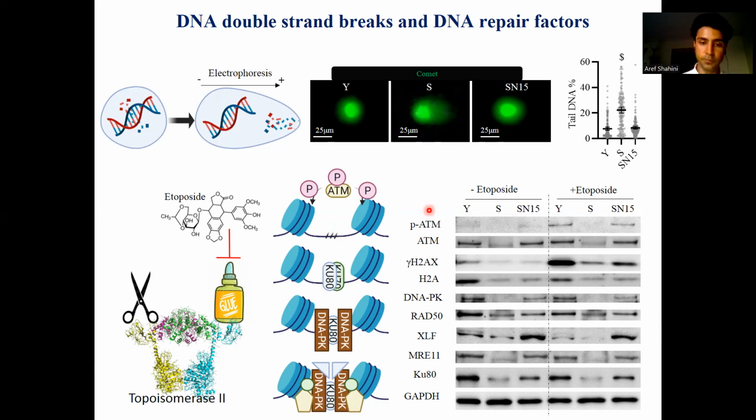When we look at the levels of ATM and the phosphorylated levels of ATM prior to or after etoposide treatment using Western blot, we observe that the total levels of ATM are increased by NANOG expression, and that results in the activation of ATM upon etoposide treatment. Further down the road, that can phosphorylate H2A to form H2AX. And as you can see, after the etoposide treatment, the H2AX is much higher in the case of young and NANOG expressing cells. So the ATM pathway could be activated in these cells.